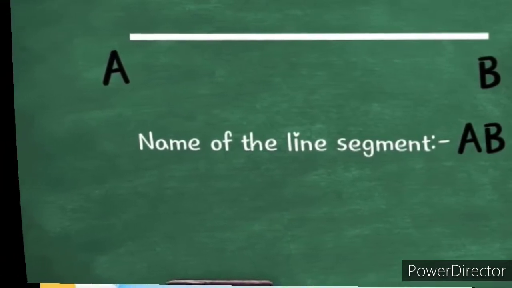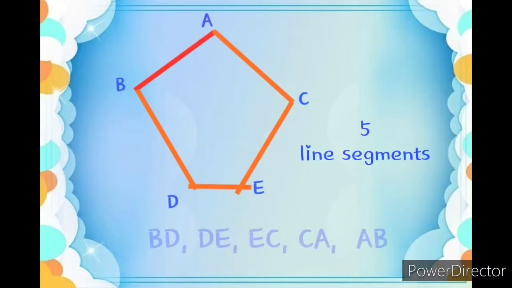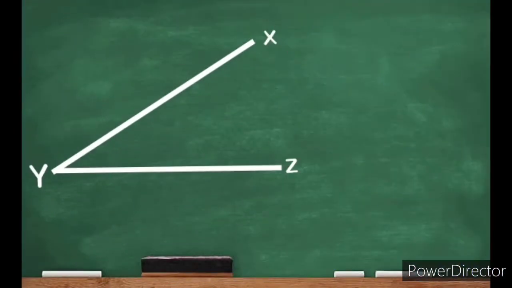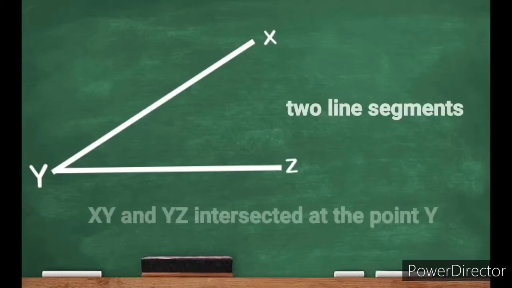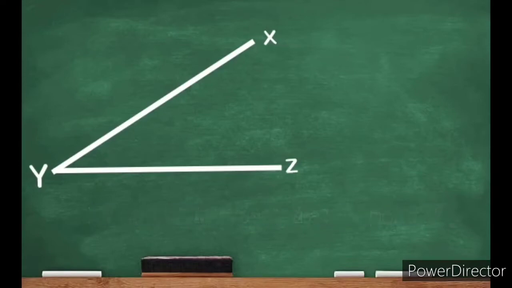Now next picture. See here, how many line segments are there? Correct. 5 line segments: BD, DE, EC, CA and AB. Now see the most important part of this chapter. How many line segments are there? 2 line segments, XY and YZ. And XY and YZ have intersected at the point Y. So Y is the intersecting point of these 2 line segments.